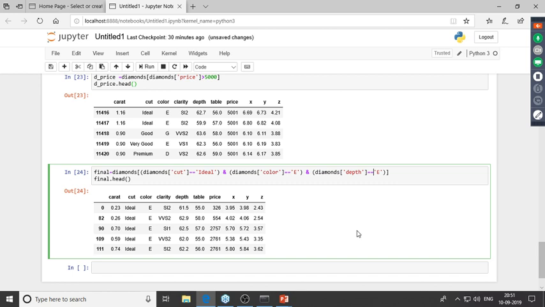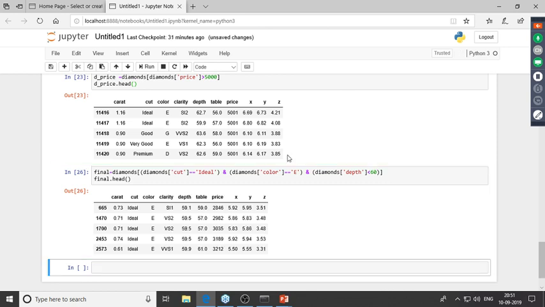And let's see if we have any result for this. So it seems like there is absolutely no record which would satisfy these three conditions. So instead of 50, let me put it to be 60 over here. Right, so this time we've extracted those records where the depth is less than 60, the color is equal to E, and the cut is equal to ideal. So this is how you can perform different data manipulation operations on a pandas data frame.